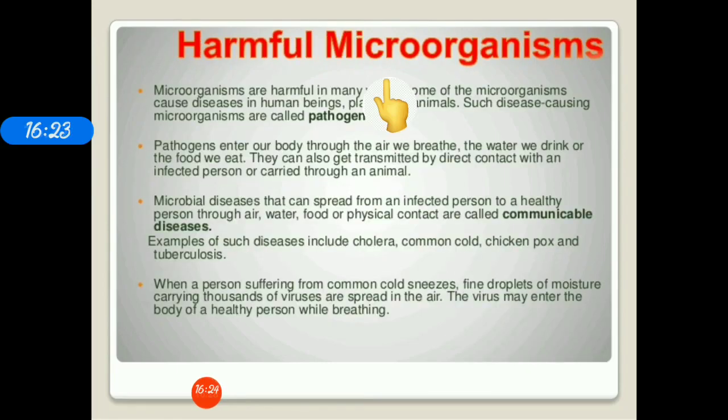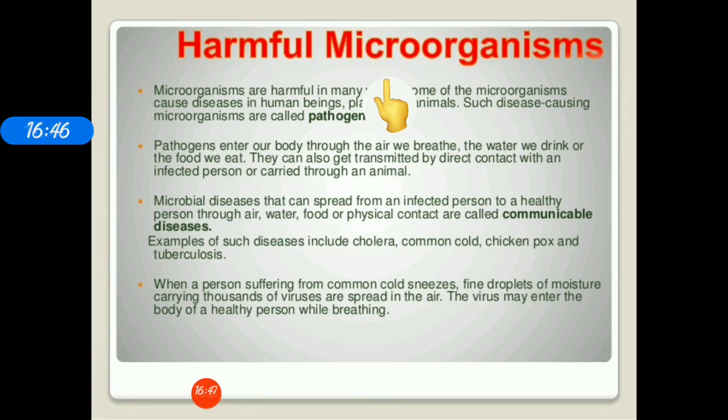Now, while being useful, at the same time, microorganisms are harmful to us in many ways, and the microbes which cause diseases in humans, plants, and animals are called pathogens or germs. When we talk about diseases in humans, diseases are of two types: communicable and non-communicable diseases.